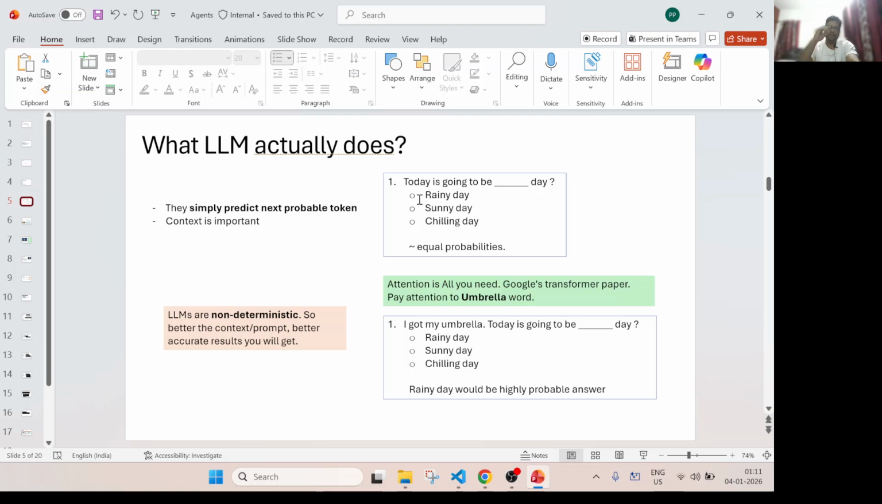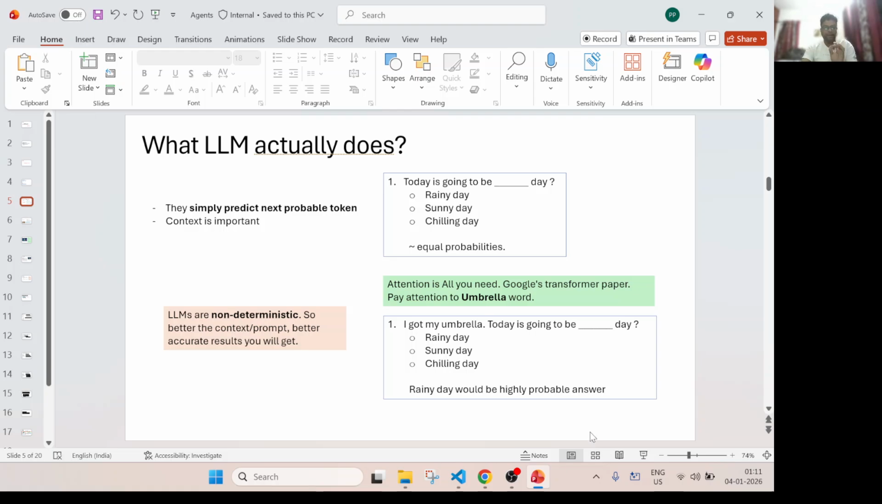So whenever you run it the first time, let's say the model might say it's a rainy day, but if you do it a second time, it might say sunny day, because equal probability is there. That's why these LLMs are non-deterministic. That's a very important one. That means every time you might get a different result.